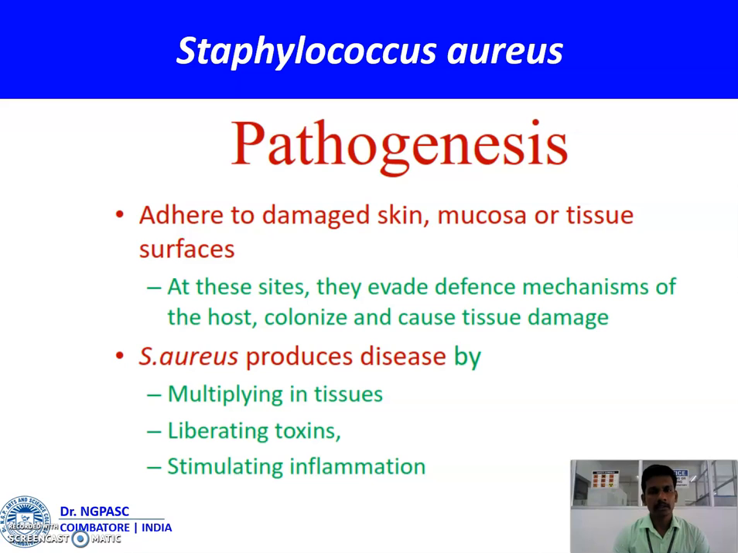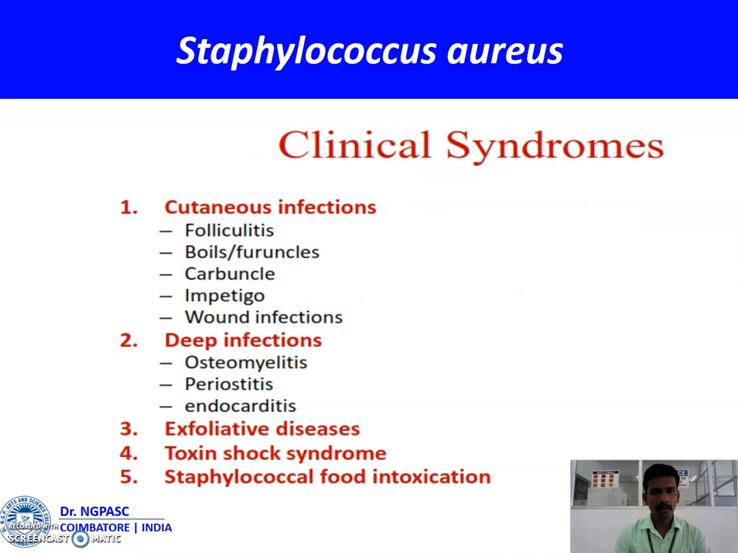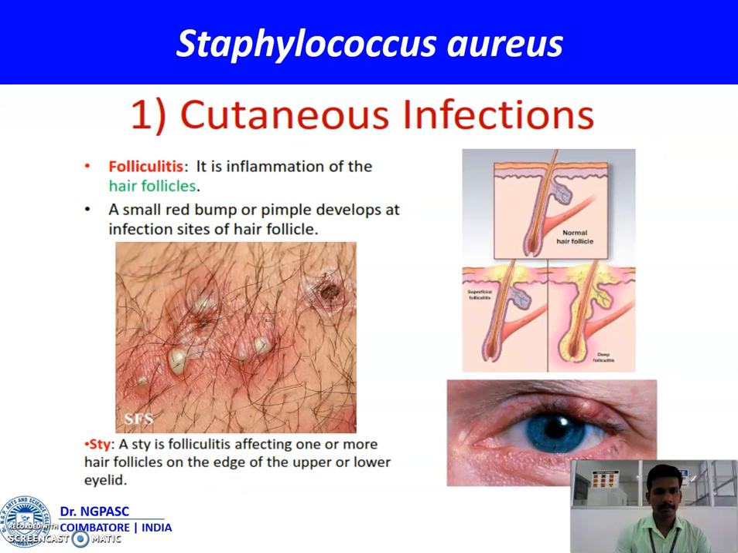Pathogenesis: Staphylococcus aureus enters through damaged skin, mucosa or tissue surfaces. At these sites, they evade the host defense mechanisms, colonize and cause tissue damage. Staphylococcus aureus produces disease by multiplying in tissues, liberating toxins, and stimulating inflammation. Clinical manifestations of Staphylococcus aureus include cutaneous infection, deep infection, exfoliative disease, toxic shock syndrome, and staphylococcal food intoxication.